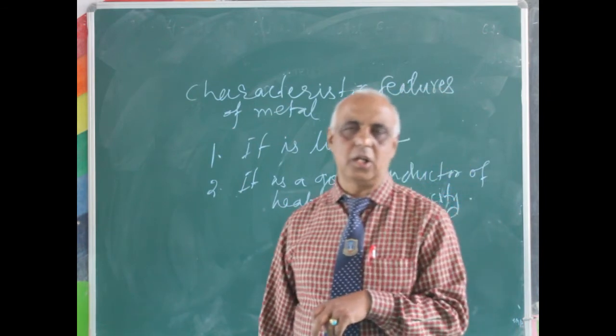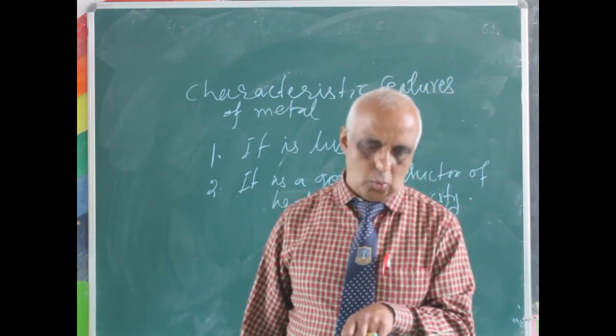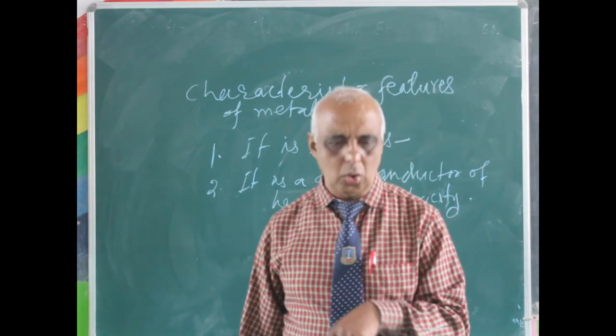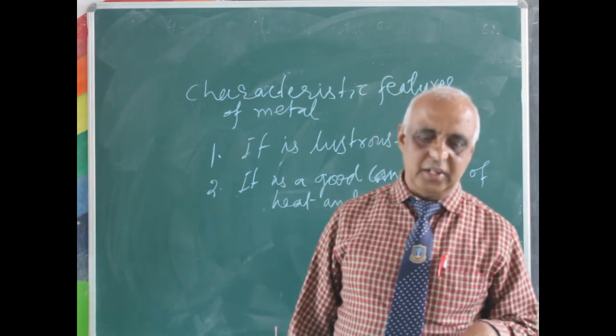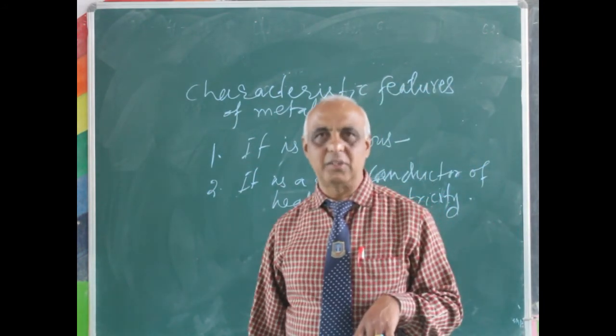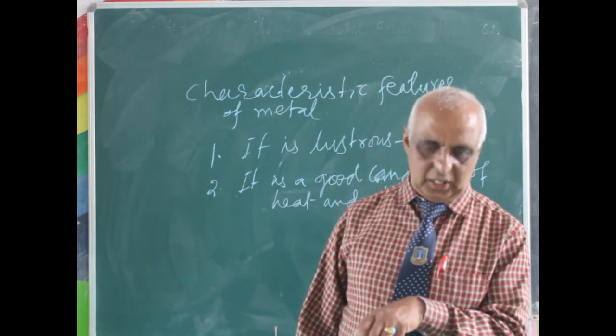And it is not ductile. That means it cannot be drawn into wires. Clear? And it is not malleable. That also means it cannot be beaten into thin sheets.